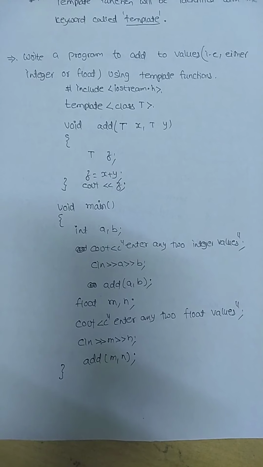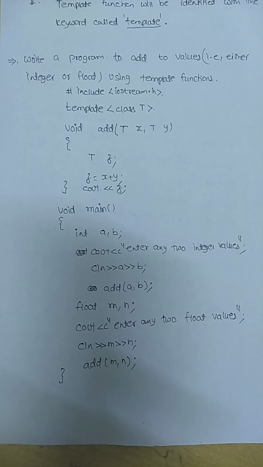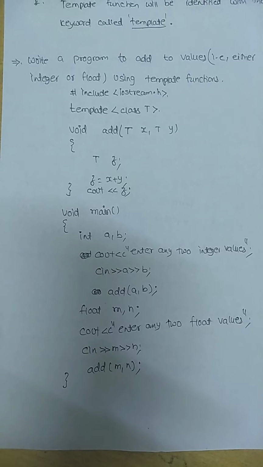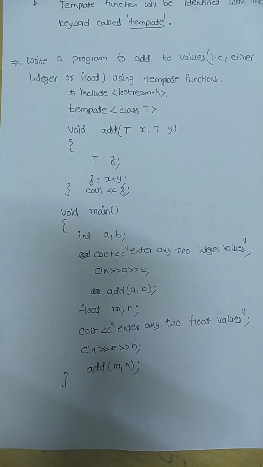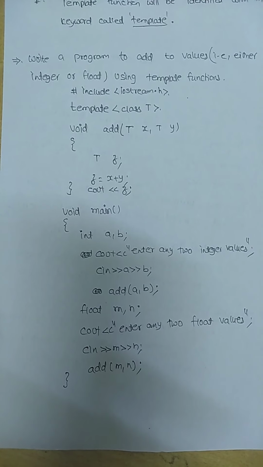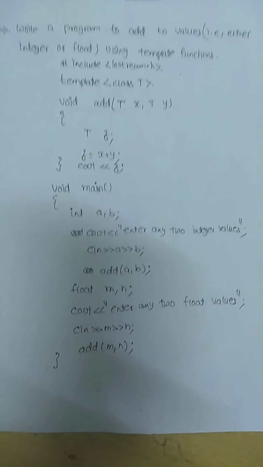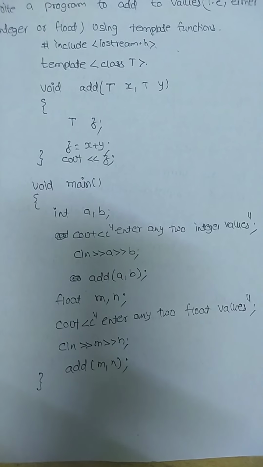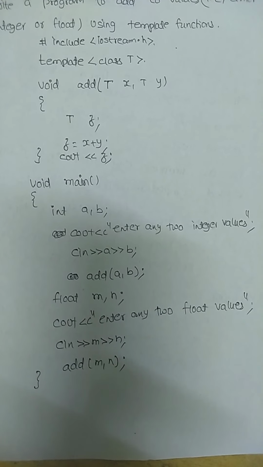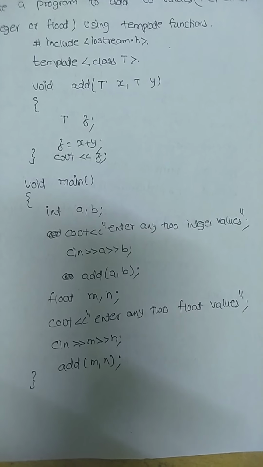Before main, we start with the keyword template, class T. So that is how we write the template function, class T. Here capital T, or whatever variable you want, you can take. T is the data type which the compiler internally is going to assume. Void add(T x, T y). Now in main, I am taking two variables, int a, b, and putting values in a and b. Now I am calling the function add(a, b), so I am passing integer parameters.